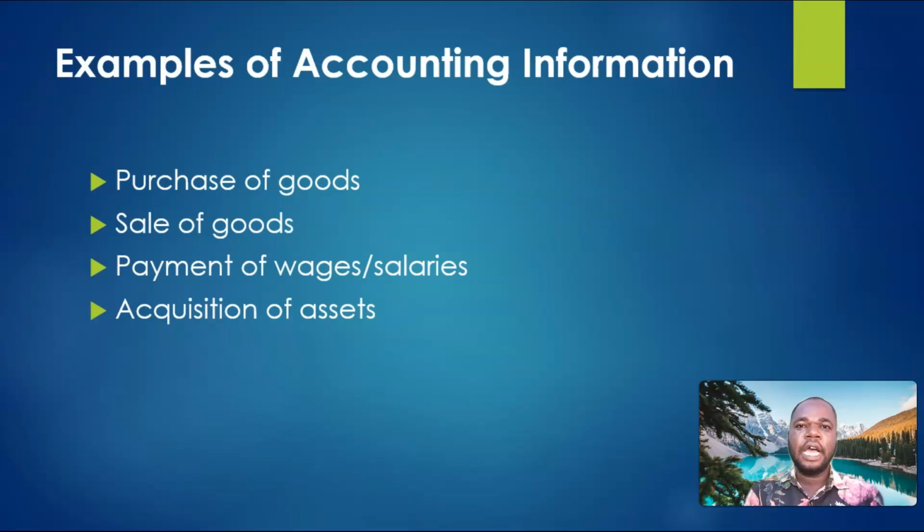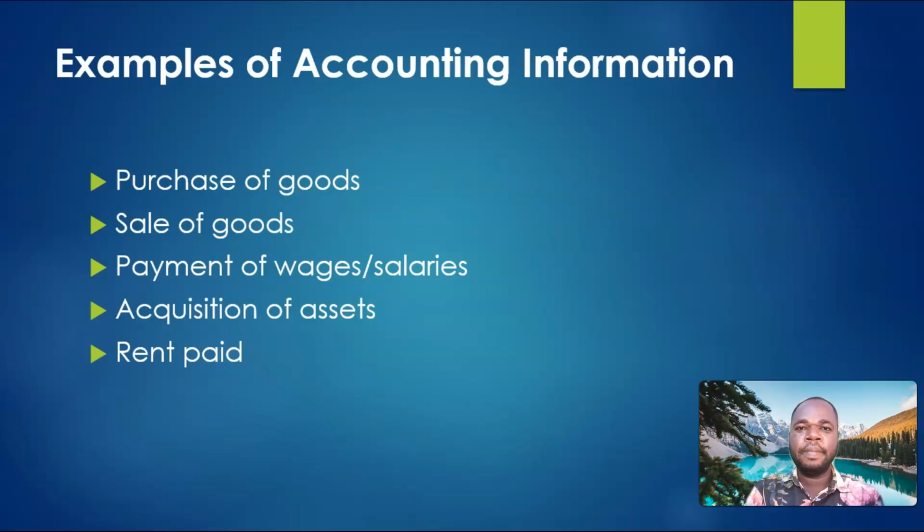The next is acquisition of assets. Most of the time, we buy assets to help us generate more income. This acquisition of assets can also be measured in terms of money, and therefore must be classified as an accounting information. We also have rent paid.